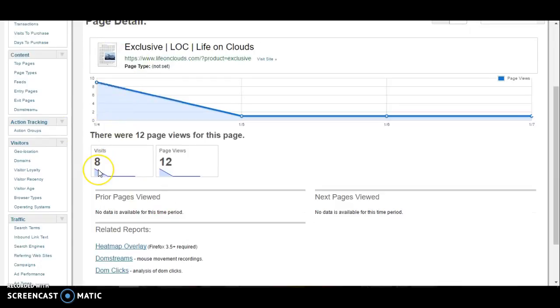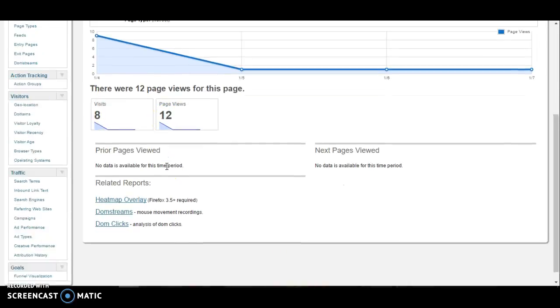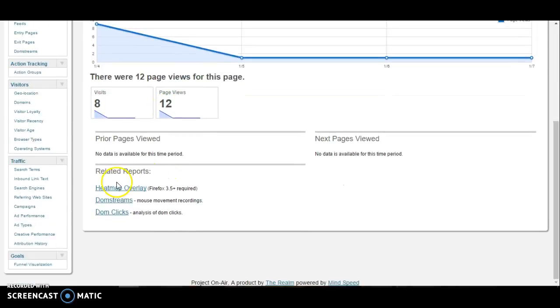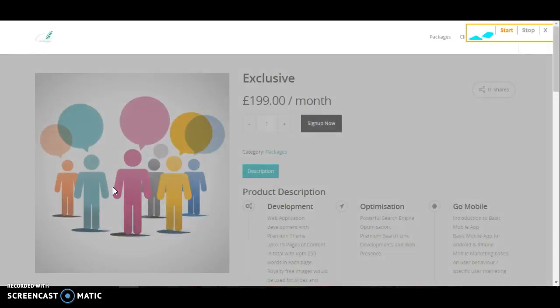So he has visited the website 8 times, and 12 visits for this particular page. Now let me see the heat map. A heat map actually shows you exactly where he is clicking, why he is clicking, and everything. So let me start it.